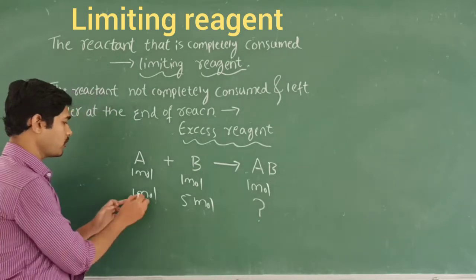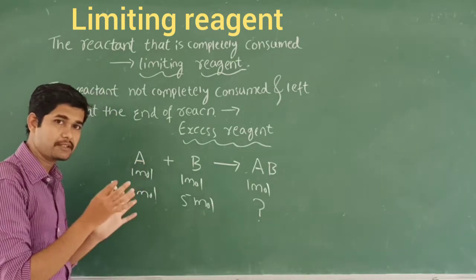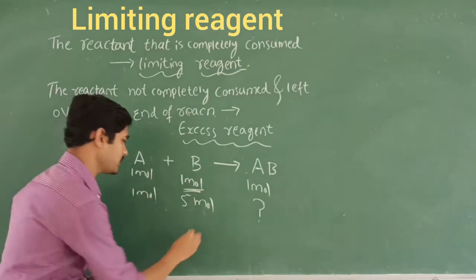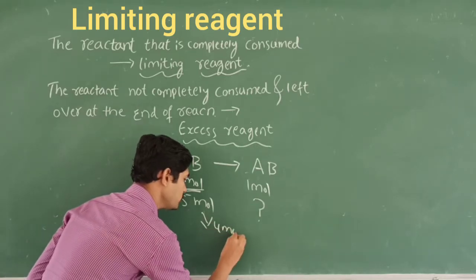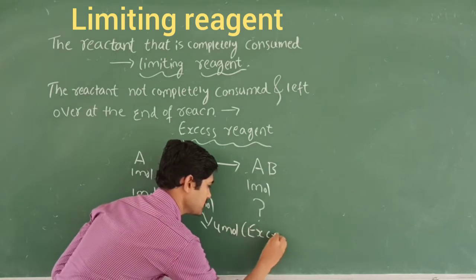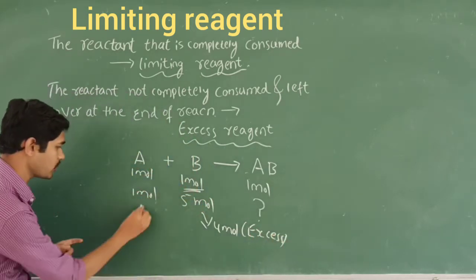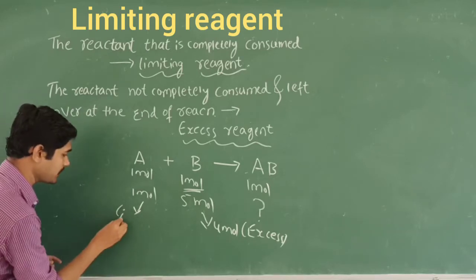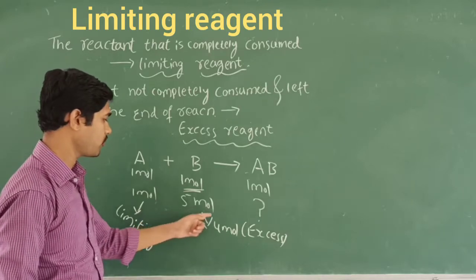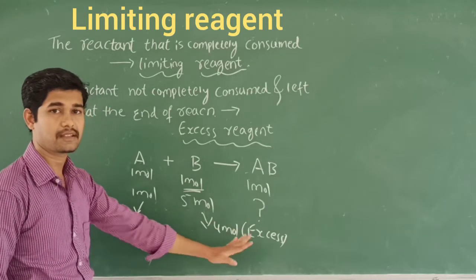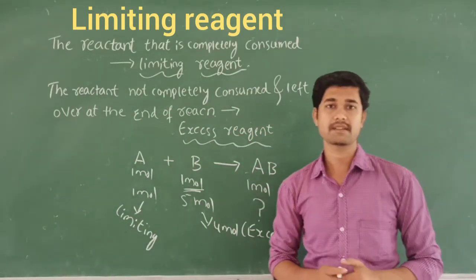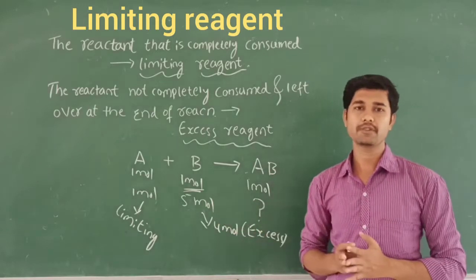Reactant A only has the capacity to react with 1 mole of B, right? What about the remaining 4 moles? Those remaining 4 moles I call the excess reagent. And what about this 1 mole? This 1 mole is called the limiting reagent, and the remaining 4 moles are called the excess reagent. Like this, we calculate the limiting reagent and excess reagent in our daily life. It is very important to study here.